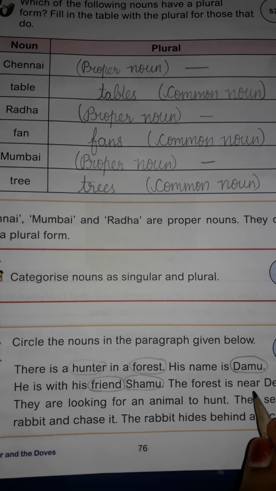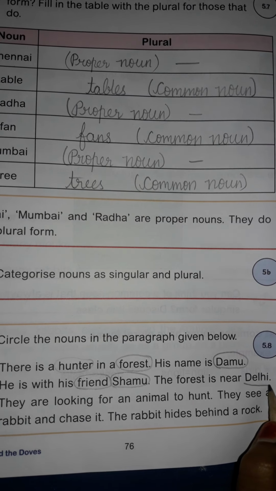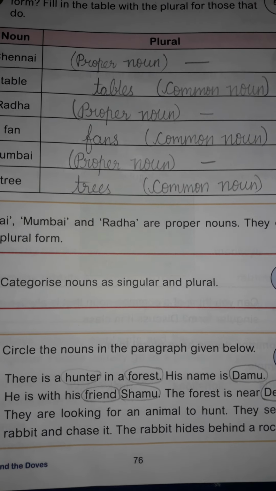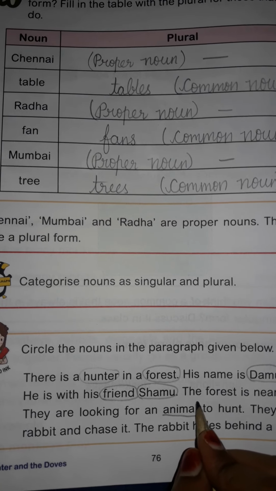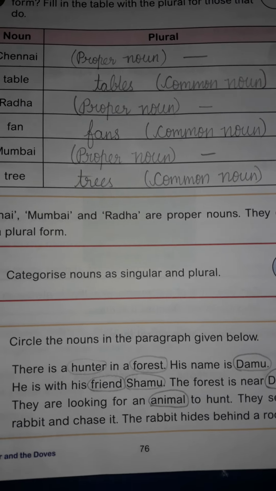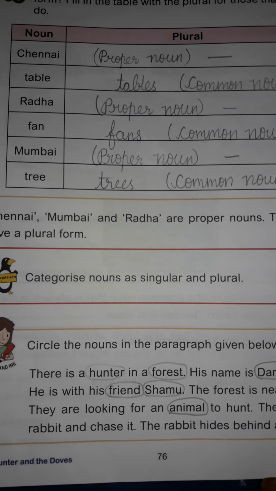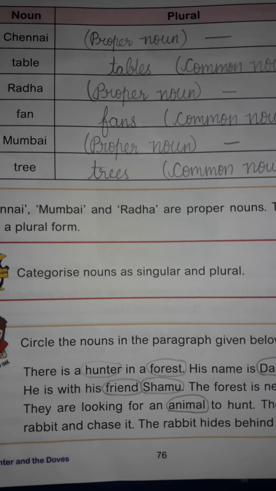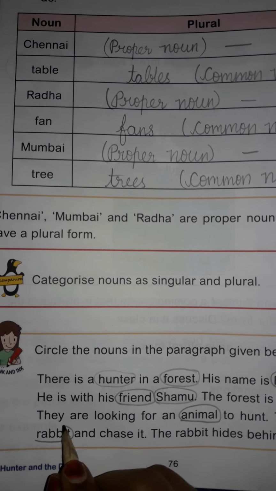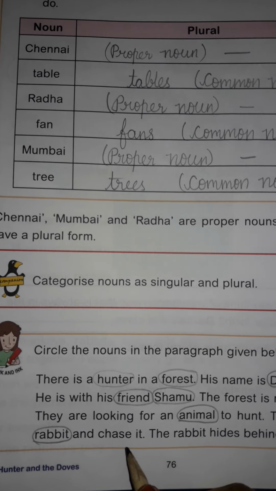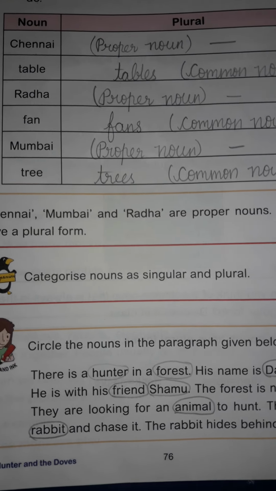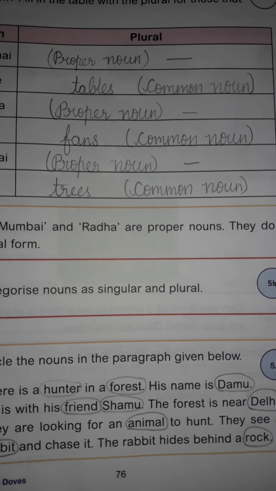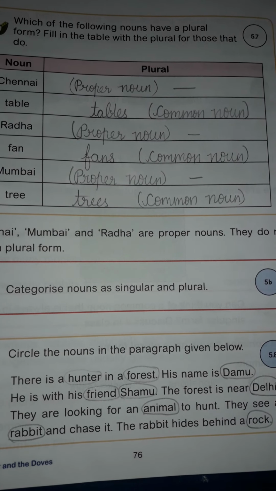The forest is near Delhi. They are looking for an animal. They are looking for what? Animal to hunt. They see a rabbit and chase it. Rabbit is a noun. Chasing means it's an action. The rabbit hides behind a rock. Okay, see how many nouns we have circled.